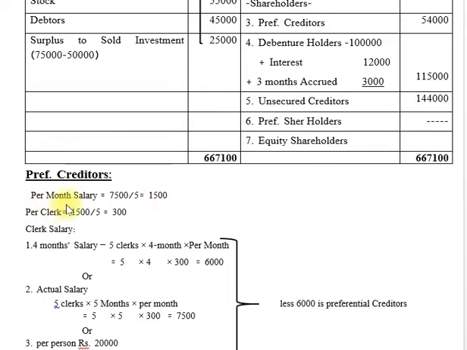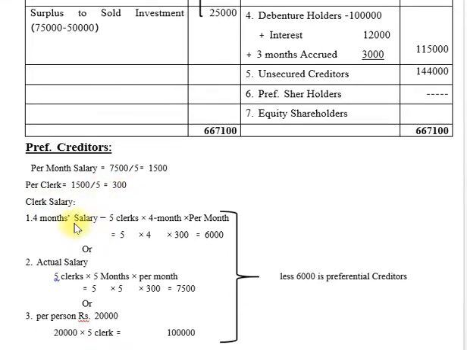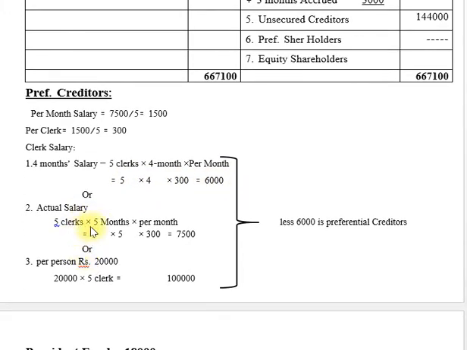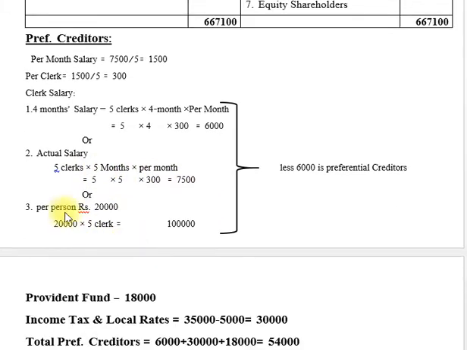The preferential creditors. So first we find out the salaries, because here is given 0.5 month salaries of 5 clerks rupees 7,500. So first we find out per month salary. So 7,500 upon 5 months, that is 1,500. Then per clerk, 1,500 per month upon 5, that is 300 rupees per clerk. Now clerk salary, first 4 months salary, so 5 multiply 4 multiply 300, that is 6,000.